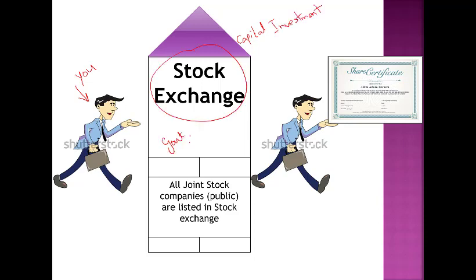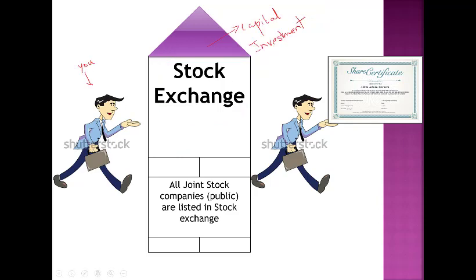You need to go to a stock exchange. In the stock exchange, all the public joint stock companies are listed. It is a market where we can go and buy a share. When we buy a share of any company, the company issues a share certificate. So what is the procedure for doing a capital investment in any company? We need to go to the stock exchange, the place where we can buy the share of any company.